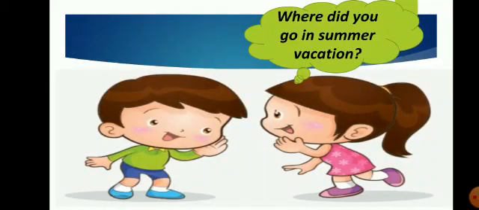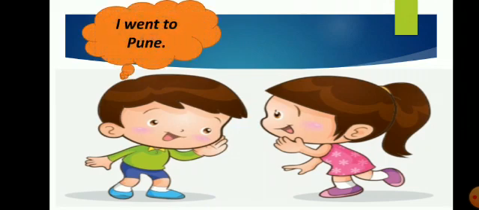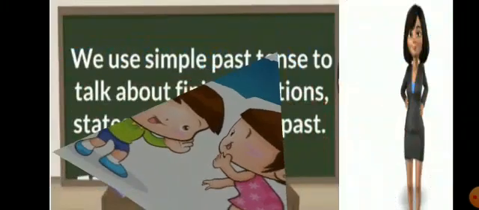Now see the conversation between two friends. First friend said, "Where did you go in summer vacation?" The next friend answered, "I went to Pune." Means he had already visited Pune. That action is already over. In summer vacation, that child went to Pune. So action is already ended.